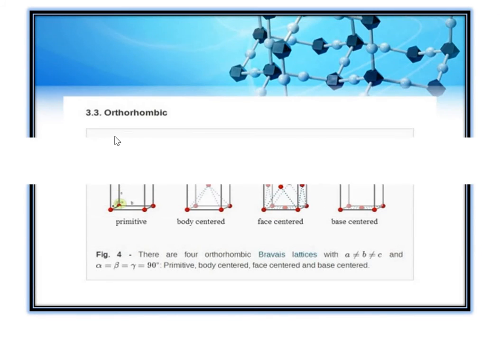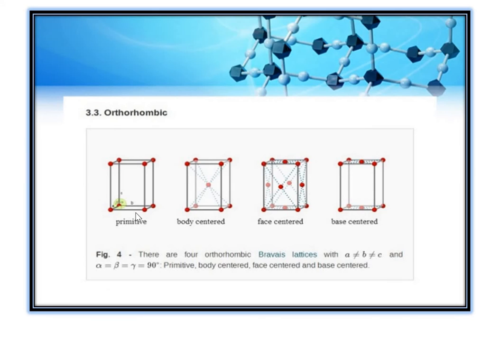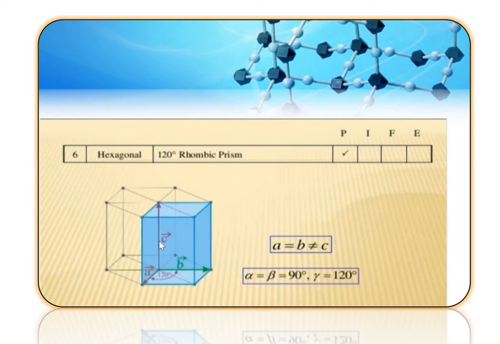Then third crystal structure is orthorhombic. In orthorhombic, 4 lattice systems are there. Primitive, simple, body-centered BCC, face-centered FCC, and last one is the base-centered. So here, now all the lengths are unequal but angles are equal. So these are the Bravais lattices of the orthorhombic. Next crystal structure, hexagonal. In hexagonal crystal structure, we know a equal to b but not equal to c, and 2 angles are 90 degrees while the last angle is 120 degrees.